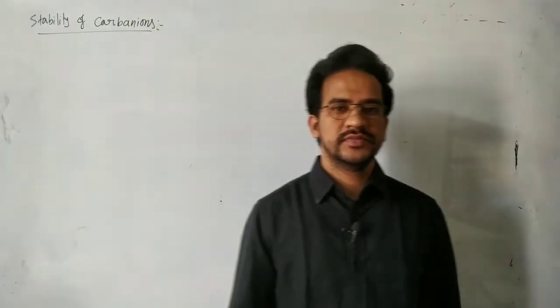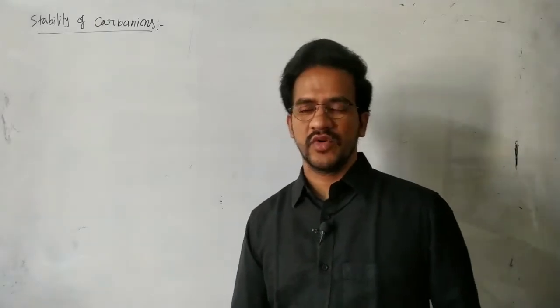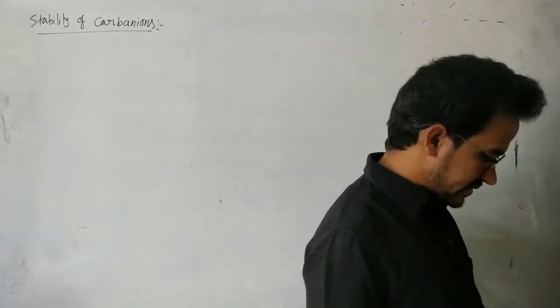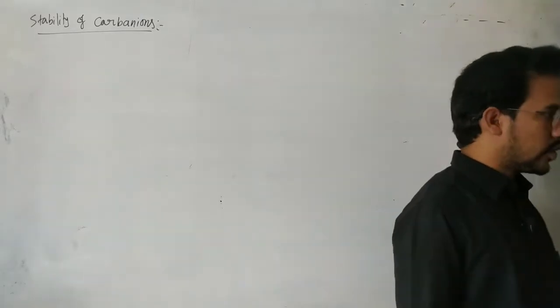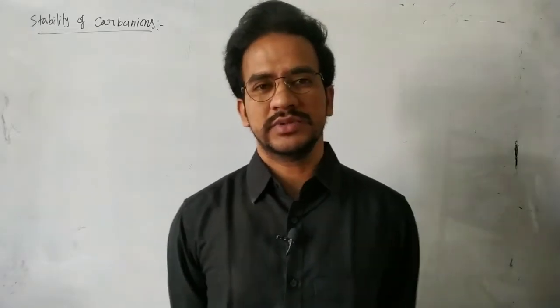Hello students, in this video let us discuss the stability of the carbanion. So you know that carbocations are stabilized by the electron donating groups. Carbocations are electron deficient, so they are stabilized by the electron donating groups like plus I, plus H, plus R.